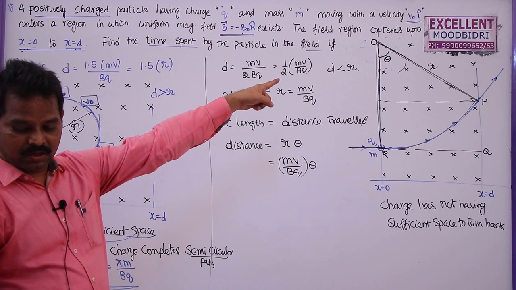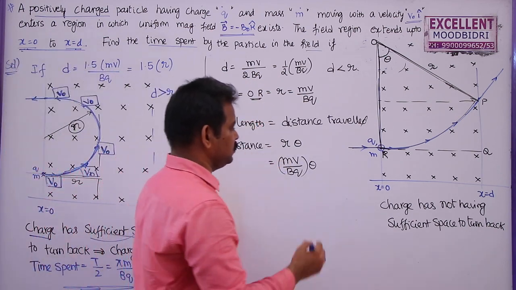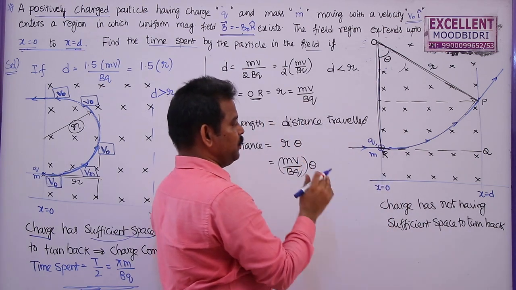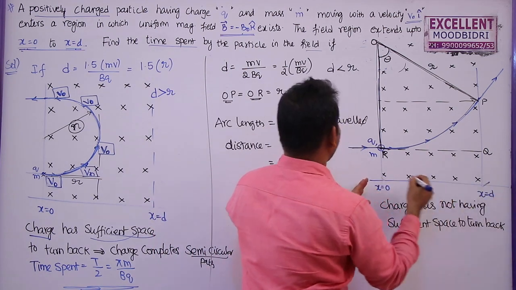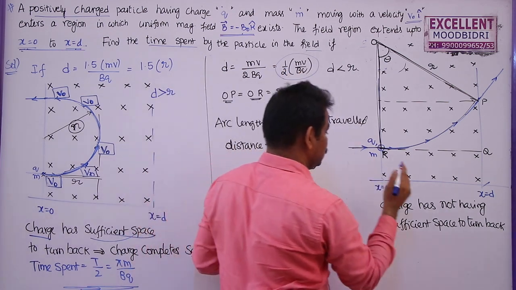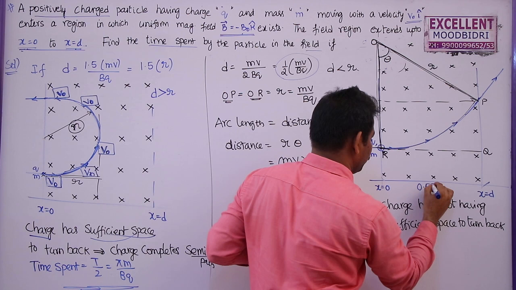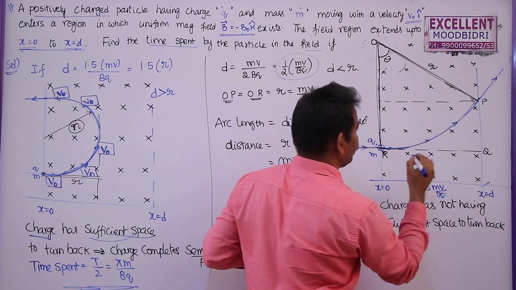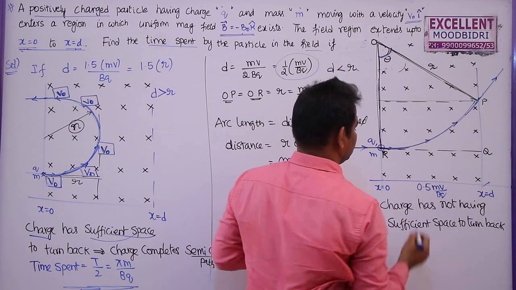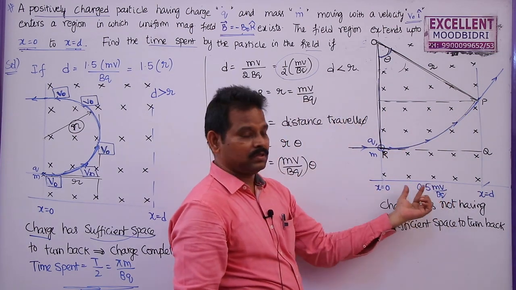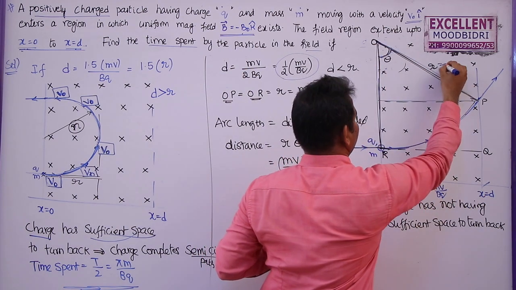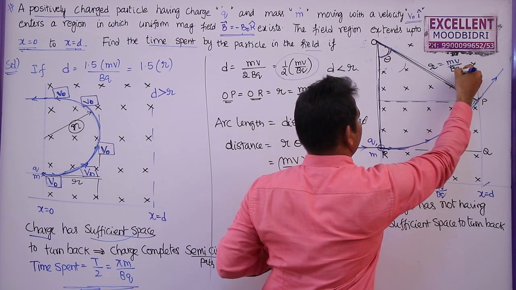But how to find theta here? If you find theta, you can find this distance easily. In this problem it is given that the distance from here to here is half of the radius, so this is 0.5 mv by bq. For theta, the opposite side is 0.5 mv by bq, the distance between x equal to 0 and x equal to d, and the hypotenuse is mv by bq.